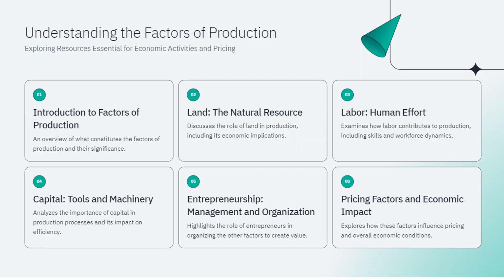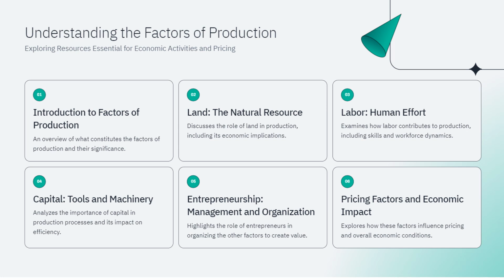Understanding the factors of production. This slide breaks down the essential resources needed for economic activities and pricing into 6 key sections. Here is a detailed look at each point. 1. Introduction to factors of production. This section provides an overview of what constitutes the factors of production and their significance. Essentially, these are the resources required to produce goods and services. Understanding these factors is crucial as they form the foundation of economic theory and practice.